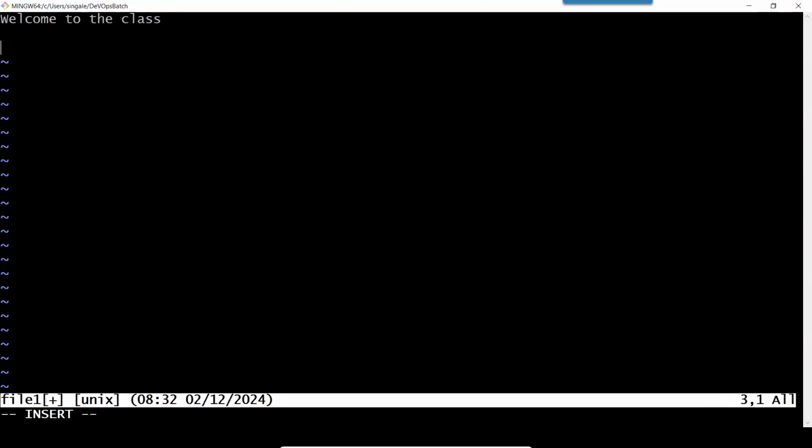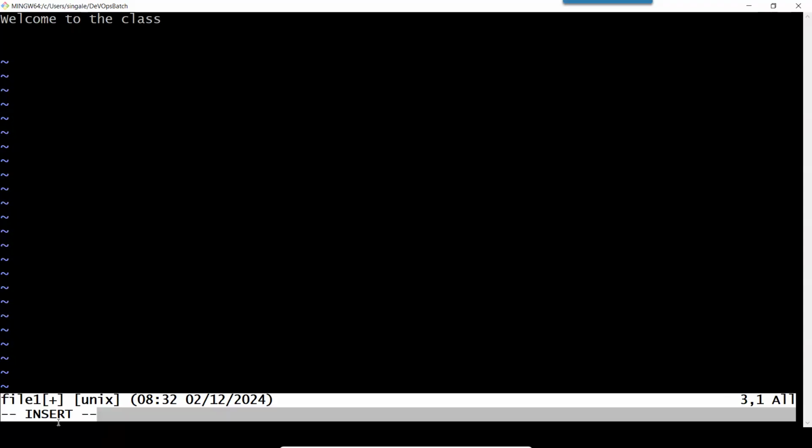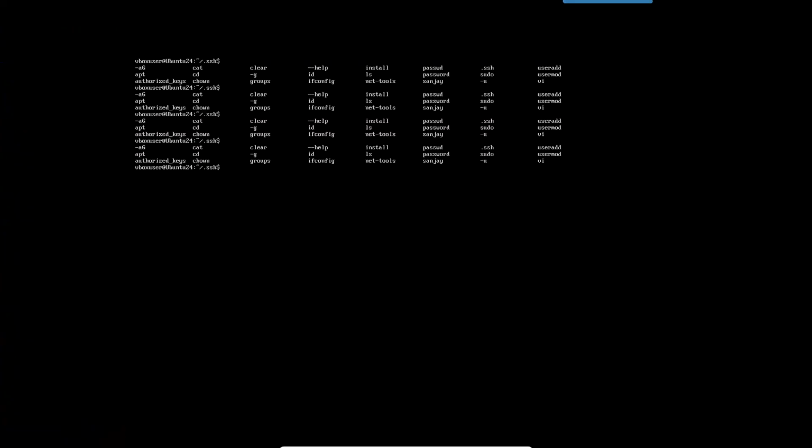I want to go outside the insert mode, so I have to press, sorry, escape. As soon as I press escape, you can see insert mode disappears. So pay attention. At the bottom of the screen, you can see insert is there. Just a second.